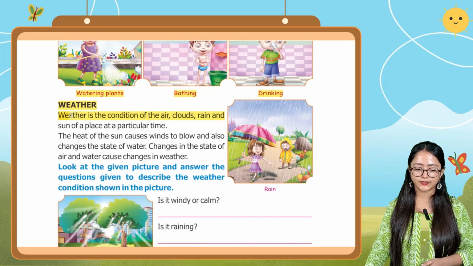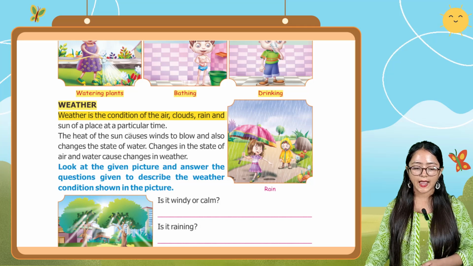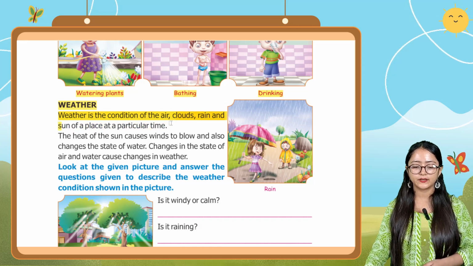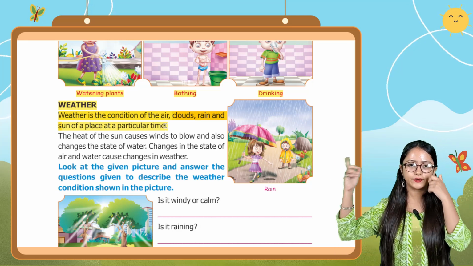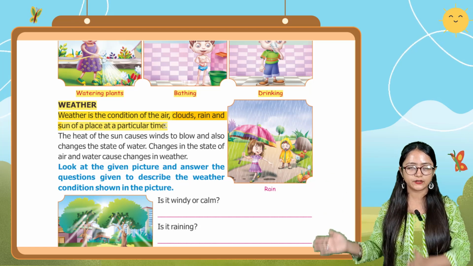So what is this? Weather is the condition of the air, clouds, rain and sun of a place at a particular time. Okay, so basically weather is a type of condition of air, clouds, rain and sun of a place at a particular period of time.